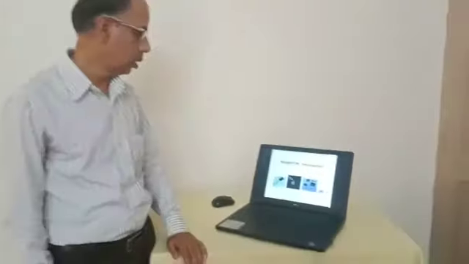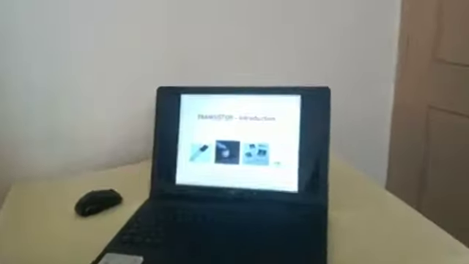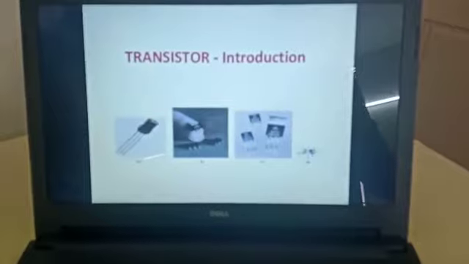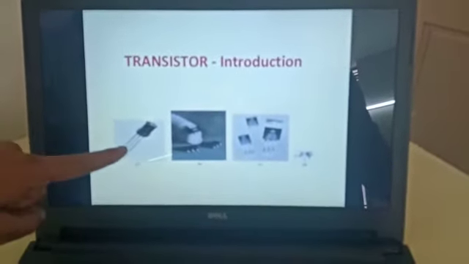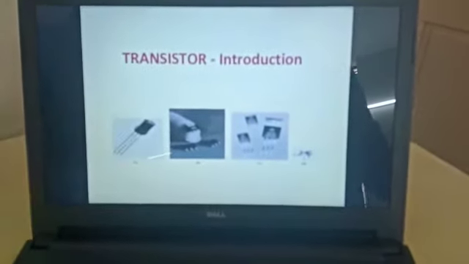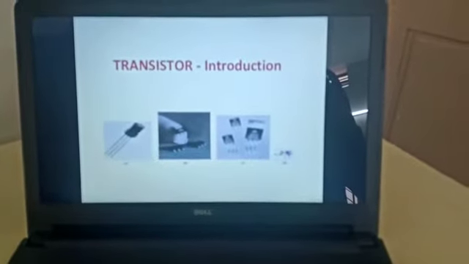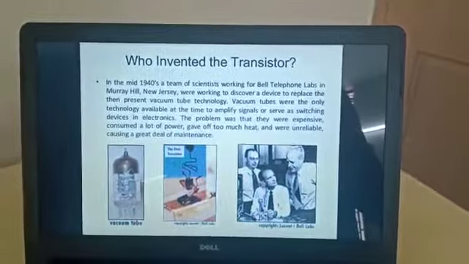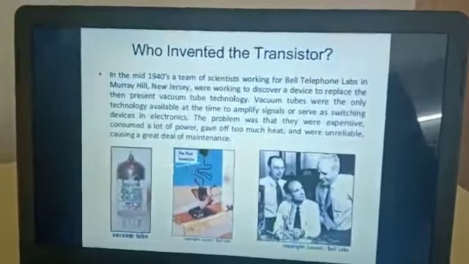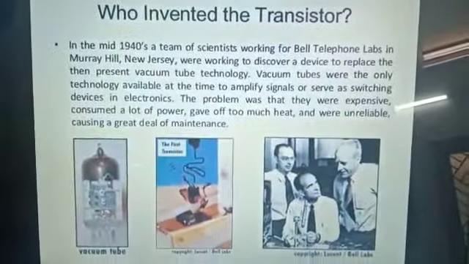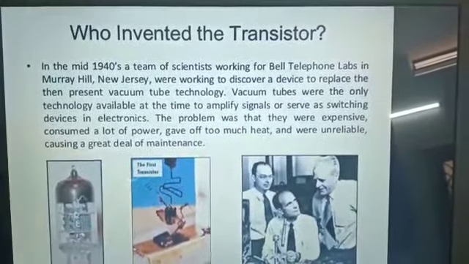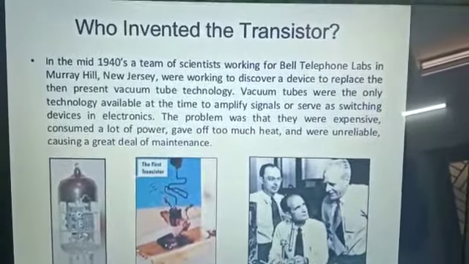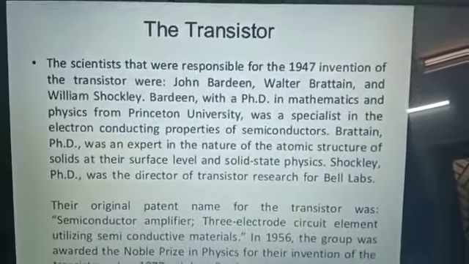Now come to the transistor. A transistor is a three-terminal device having two PN junctions. Transistor consists of three leads, so two PN junctions. Now, who invented the transistor? The transistor was invented by J. Bardeen, W.H. Brattain and also William Shockley in 1947 at Bell Telephone Laboratories.